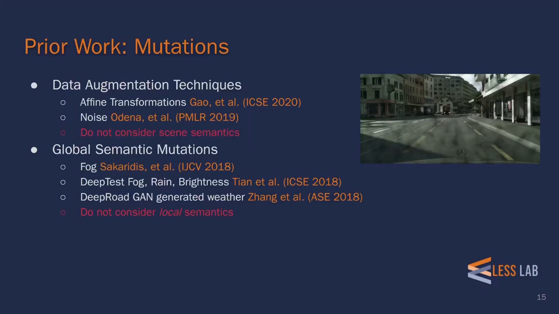The second category are global semantic mutations. This is a line of work that tries to interpret the semantics of the scene as a whole and apply mutations that incorporate how these scenes would be encountered in the real world. For example, these techniques add fog, rain, change the brightness, or even do more sophisticated weather mutations such as adding snow to the ground. This image shows an example of adding smoke or haze to a scene. These techniques are an important step in validating these autonomous systems, but they do not consider the local semantics of the scene, which limits their overall utility for increasing semantic coverage.